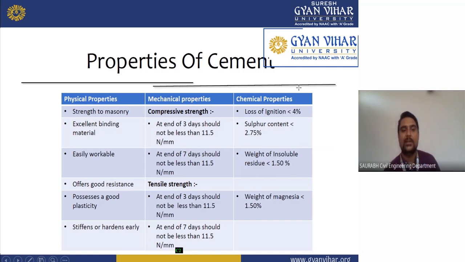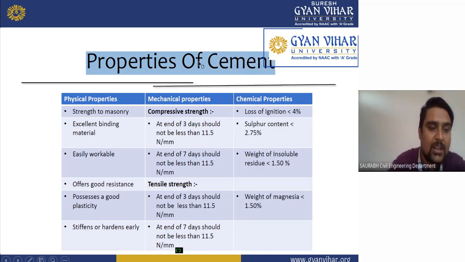Come to the next point. What are the properties of cement? As you can see, we will see physical properties, mechanical properties, and chemical properties. In physical properties: strength to masonry, excellent binding material, easily workable, offers good resistance, and possesses good plasticity.